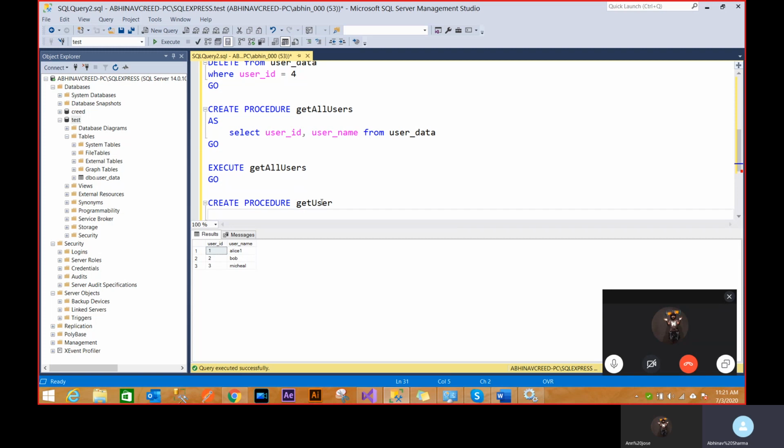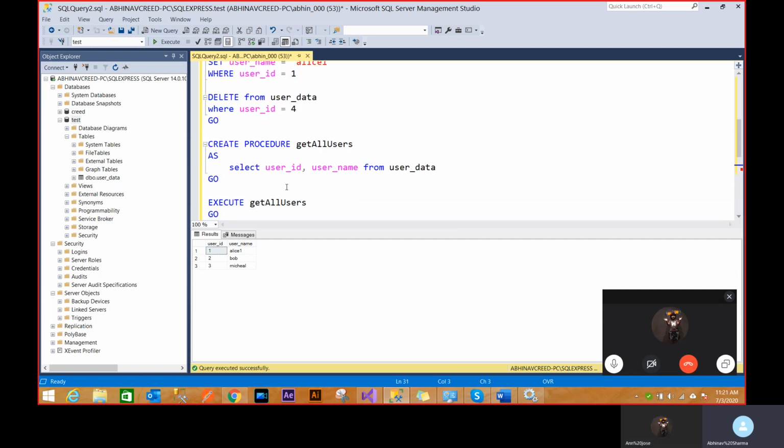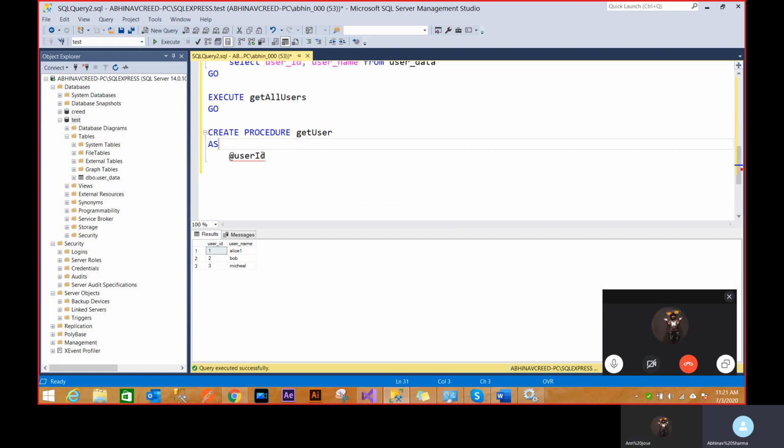This time I'll create it with @userID as int, because I want to add an int kind of thing.